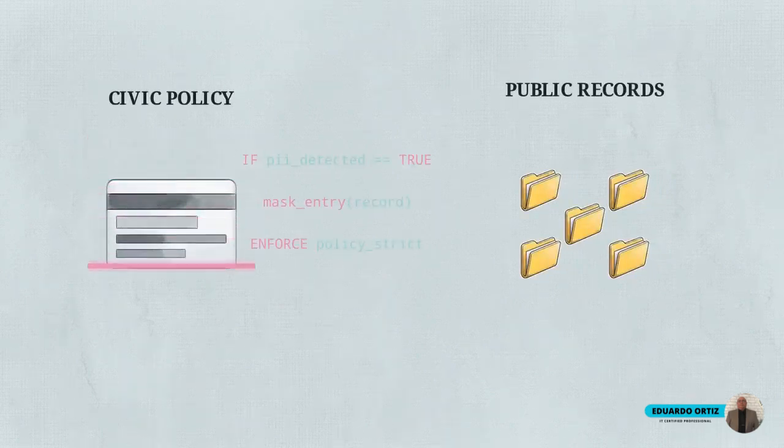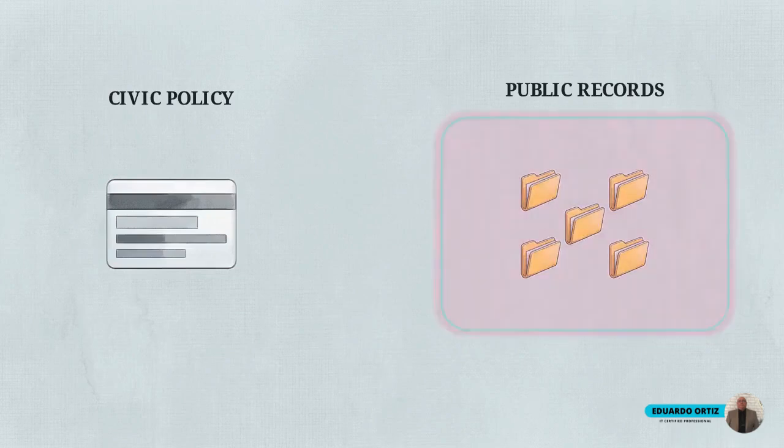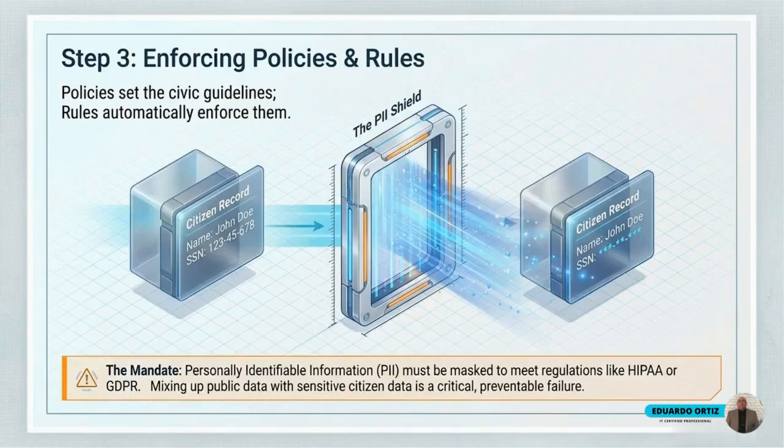Step 3 is enforcement. This is where broad civic guidelines are translated into automated, hard-coded rules to protect public records from misuse. This PII shield mechanism demonstrates an absolute legal mandate to protect personally identifiable information under standards like HIPAA and GDPR. As a sensitive record passes through, digits like a social security number are immediately masked into asterisks, resulting in a secure structural block.